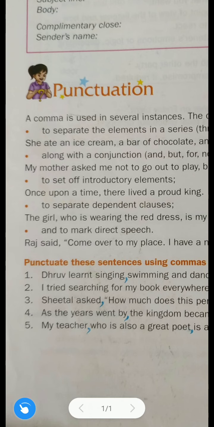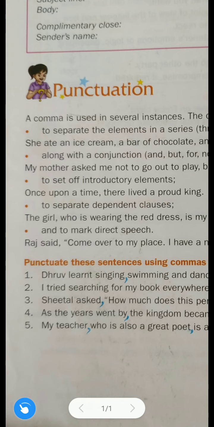So what is the introductory element in this sentence? Once upon a time is an introductory element. Introductory element means the group of words with which we begin the sentence, or you can say we use these introductory elements at the beginning of any story.